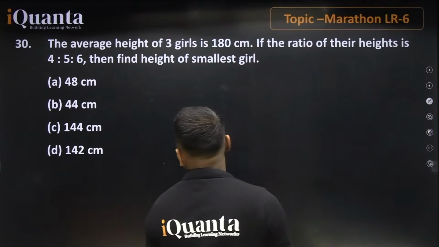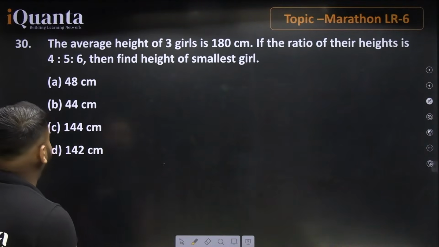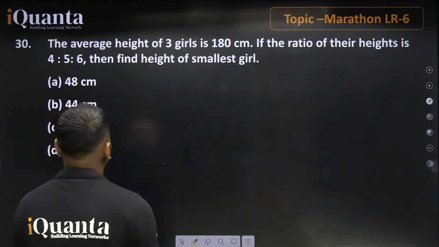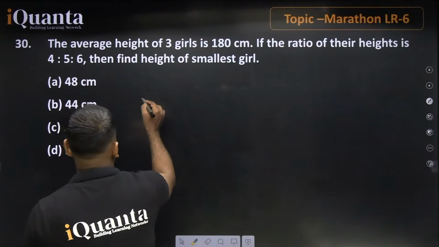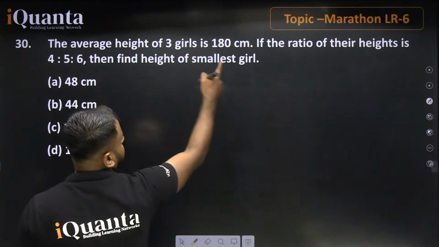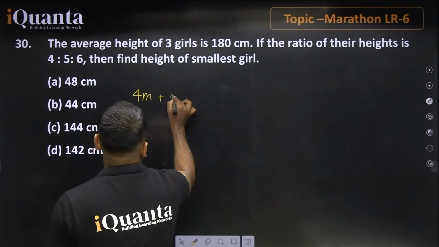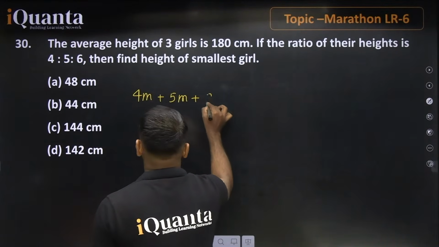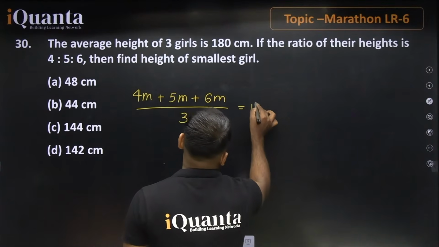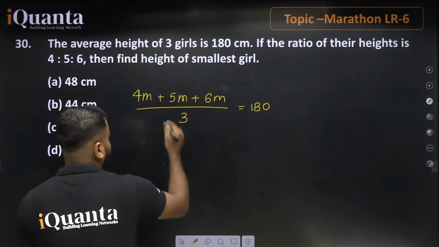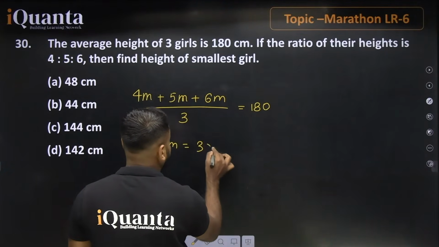Now let's move to the question which is the easy one. The average height of 3 girls is 180. The ratio of their heights is 4:5:6, so we can say 4m, 5m, 6m. The average is the sum divided by 3, and this value equals 180. So 4, 5, 6 means 15m equals 3 into 180.